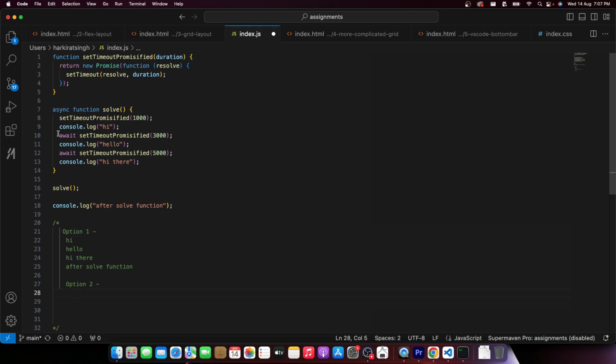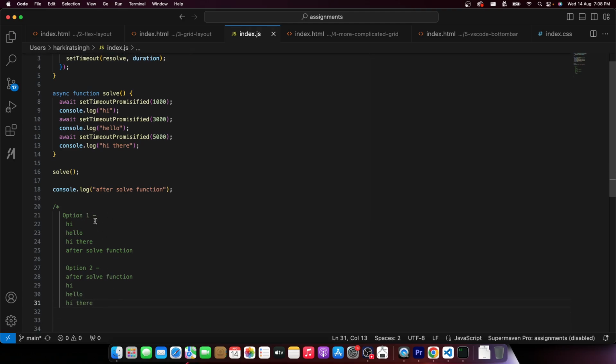The control reached here and this is an asynchronous call. So control then reached the solve function, it is not stuck over here. It moved on to do other tasks, and hence after solve function gets printed first, then hi, then hello, then hi there.